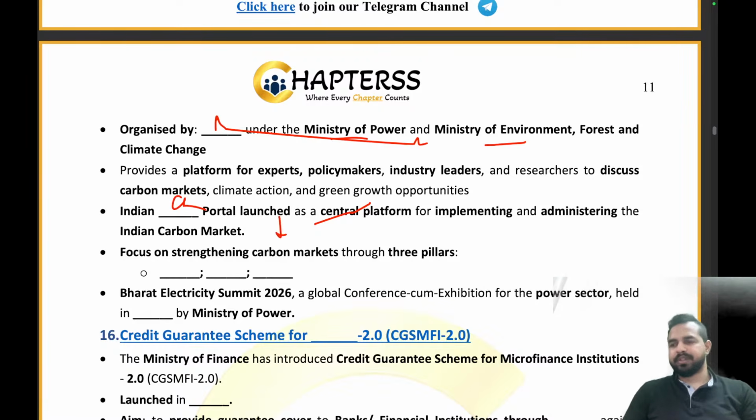What are the 3 pillars? Please tell me in the chat box what are the 3 pillars of strengthening carbon markets. One was credibility, right? What are the other 2? Please tell me in the chat box.